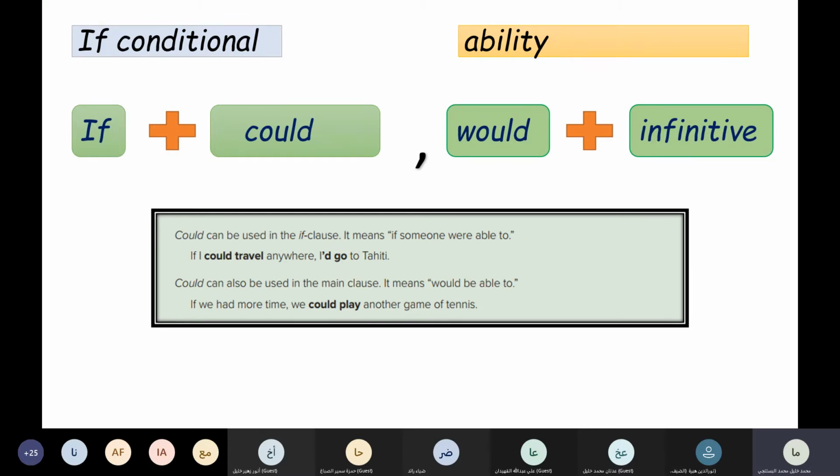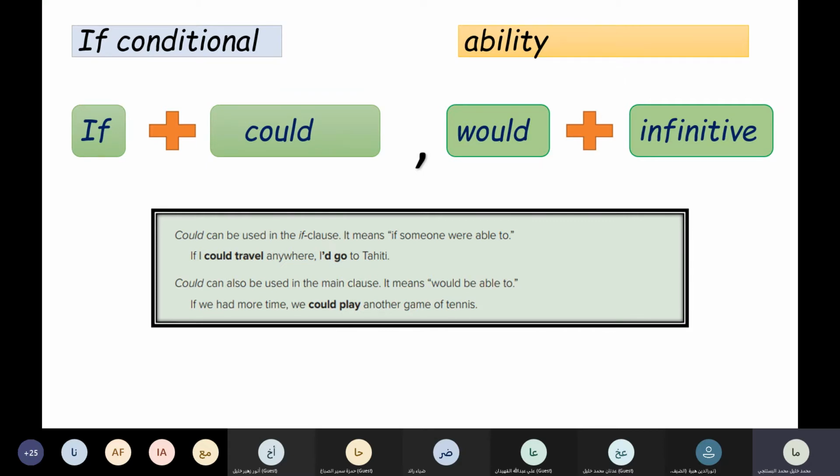Could also can be used in the main clause. It means would be able to. If we had more time, we could play another game of tense. You realize here the if conditional sentence refers to ability. If we had more time, you realize here we use could in the main clause.